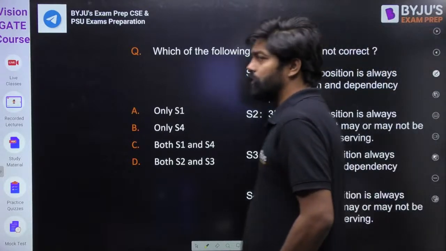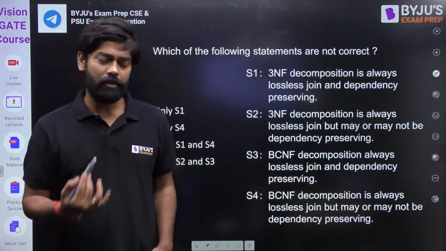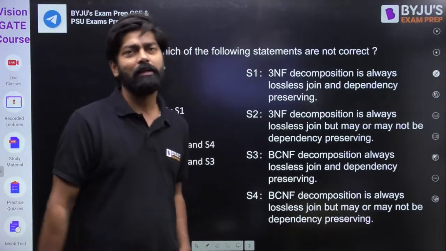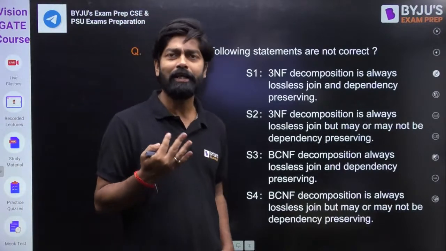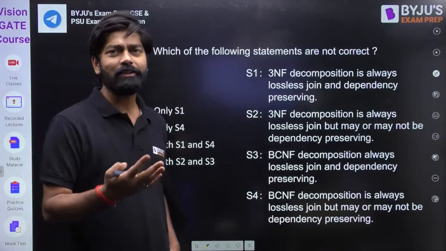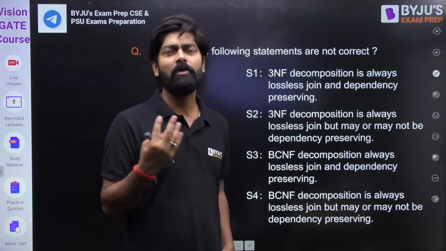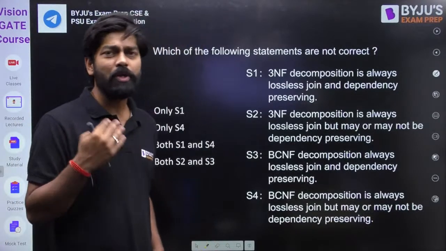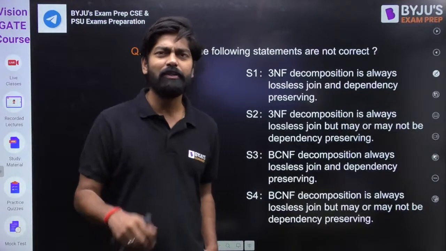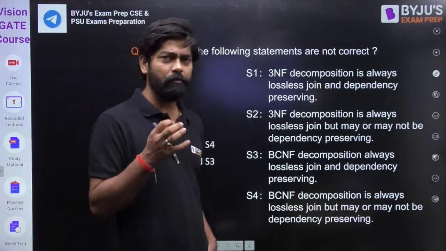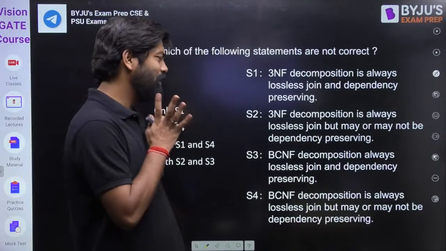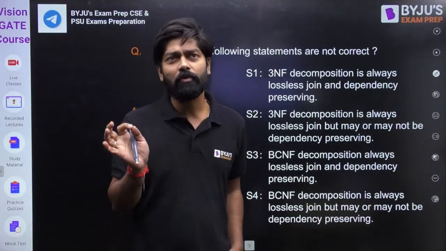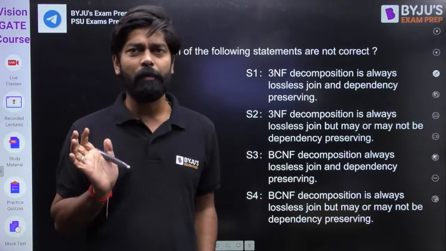So see clearly, definitely one or two questions you will see from normalization. Maybe they will give the FDs and ask what is the highest normal form, or maybe they will ask whether the decomposition is lossless or lossy, or maybe dependency preserving also. Or maybe they will ask some theory question based on FDs or normal forms. So you should be very ready and very careful because you cannot lose marks here. Normalization is a very important and very easy topic. And definitely if your concept is clear, you are able to solve the problem.